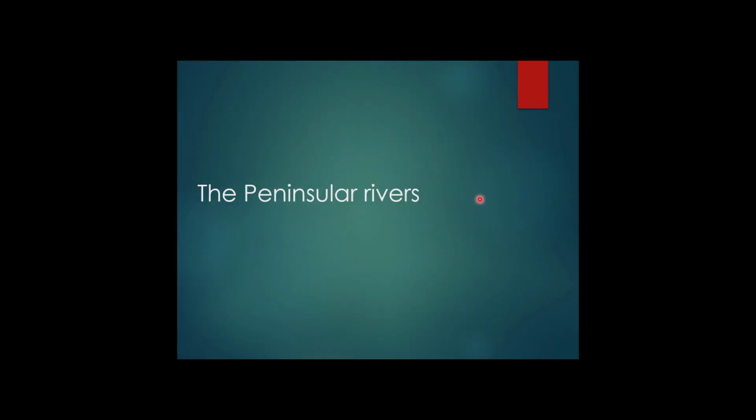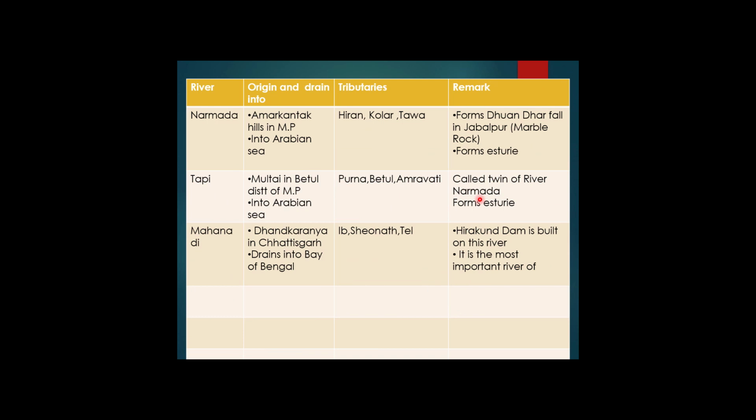Now you see we are coming to the peninsular part of India, and I will discuss the peninsular rivers here. The main water divide in peninsular India is formed by the Western Ghat, which runs from north to south close to the western coast of India. Most of the major rivers of the peninsula, such as Mahanadi, Godavari, Krishna and river Kaveri, flow eastward and drain into the Bay of Bengal.